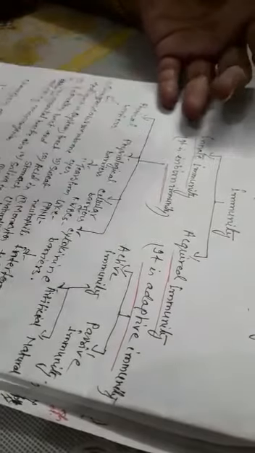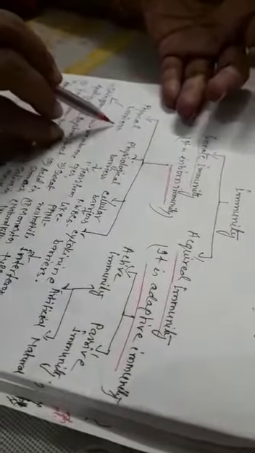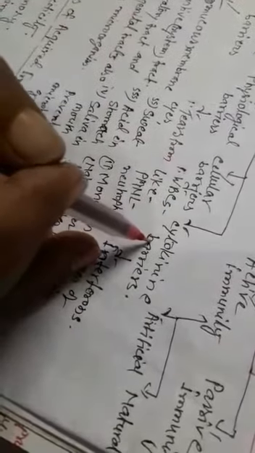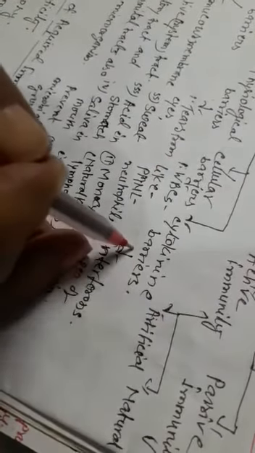So now we discuss innate immunity. Innate immunity is classified into four different types of barriers. First is physical, second is physiological, third is cellular, and fourth is cytokine barriers.